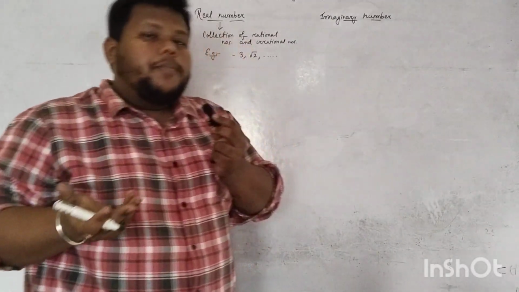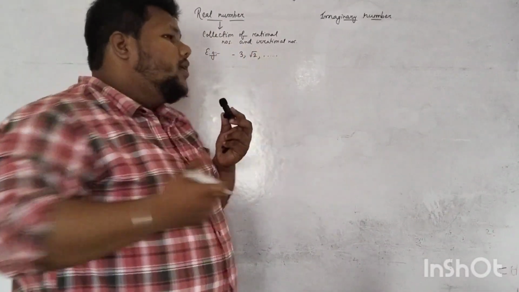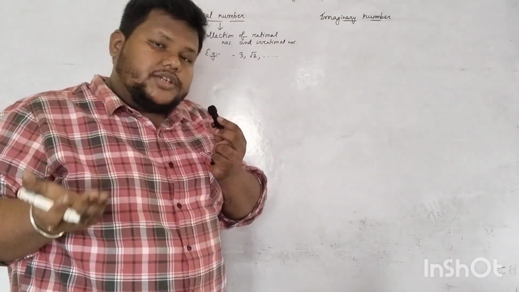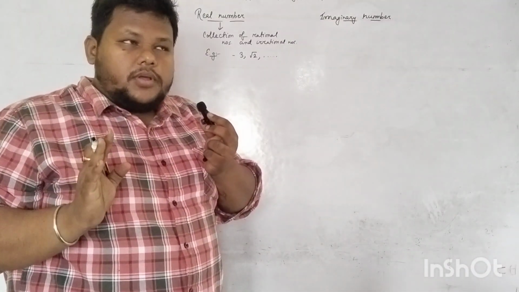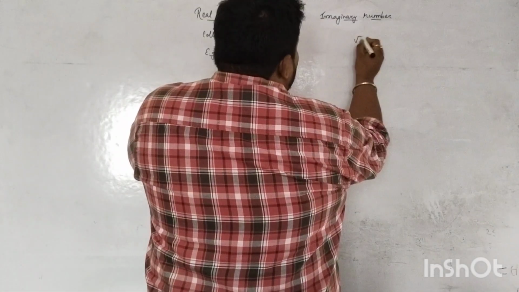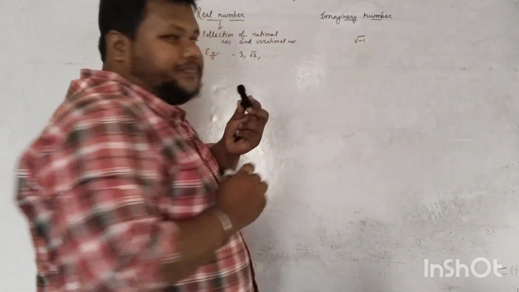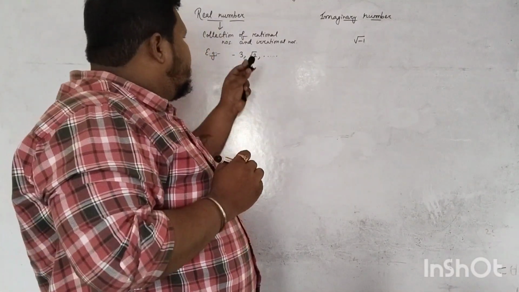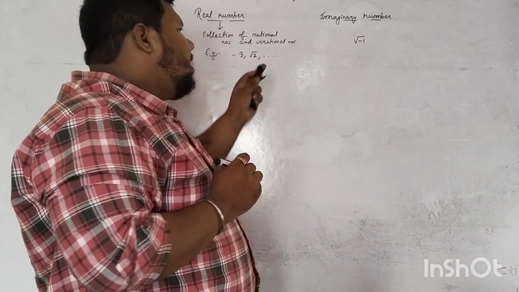Now what about the numbers that do not fall into this category? What about the numbers that are neither rational nor irrational? So let me give you an example. If I take root over -1, now root over -1 does not fall in this category of rational and irrational numbers.